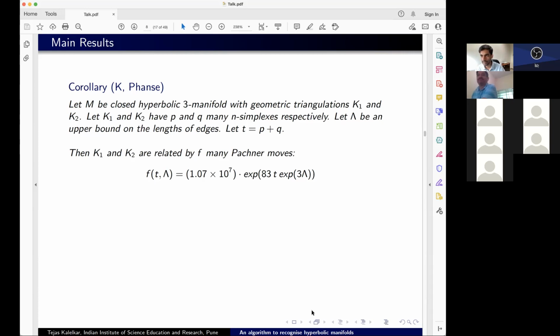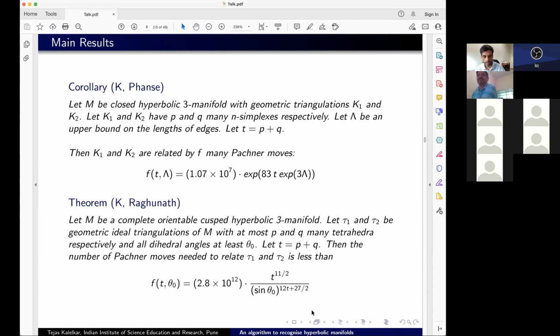And in that case, it's just a geometric triangulation with material vertices, actual vertices. So with my student Sriram, we have a bound for cusped hyperbolic 3-manifolds as well. And for this bound, of course, we need to use different techniques because we can't get a bound in terms of lengths of edges. The bound, in fact, needs to be in terms of the dihedral angles of the 3-simplexes of the ideal tetrahedra. So theta naught is a lower bound on the dihedral angles of the triangulation.